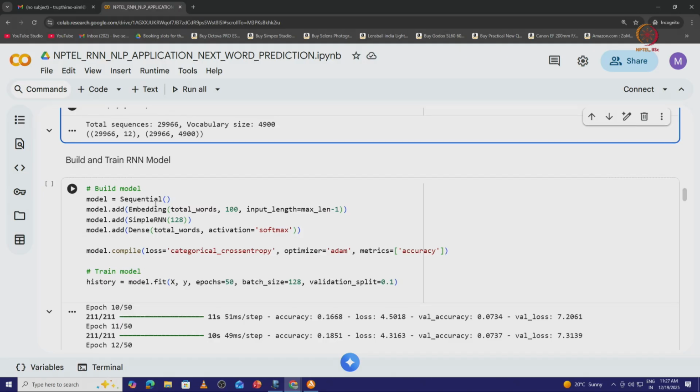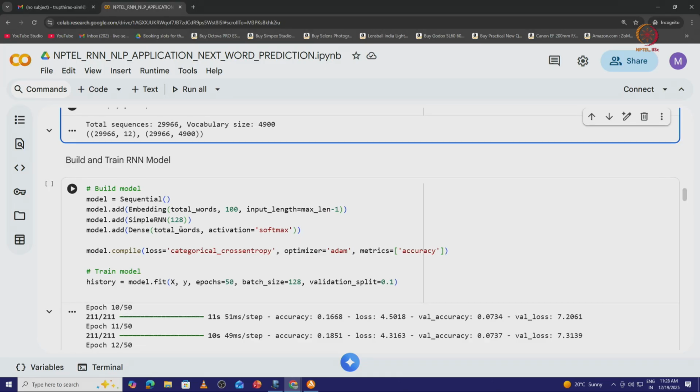In the embedding layer, we need to consider the total number of words, which is 4,900. We create a dense vector of length 100, and the input length is maximum length minus 1: the maximum length was 13, so 13 minus 1, 12 input features are the input length given to the embedding layer. And then we have the dense layer with the total words as the output.